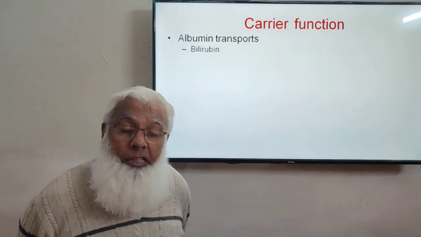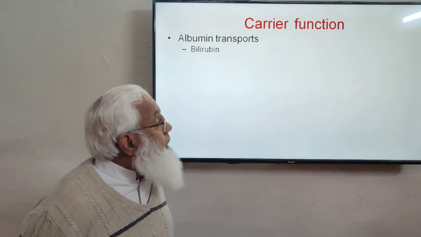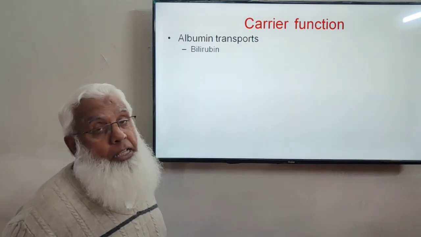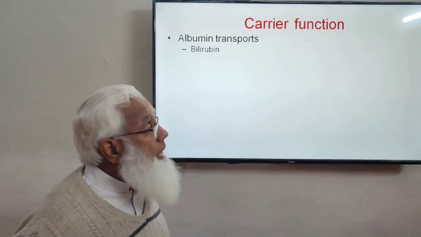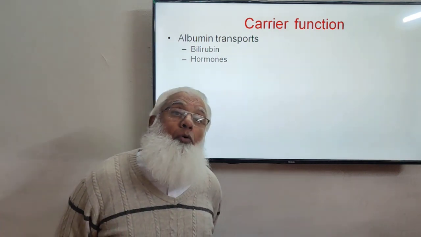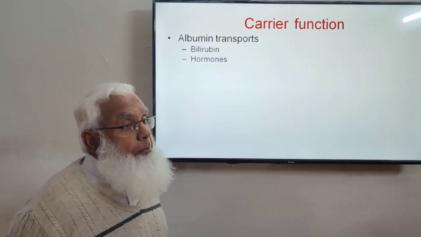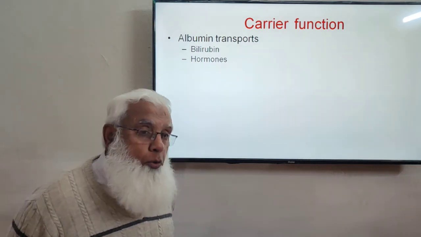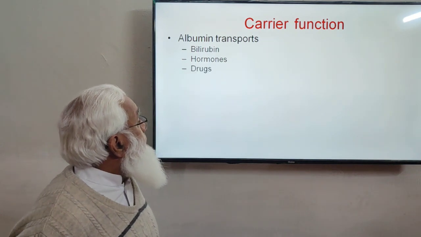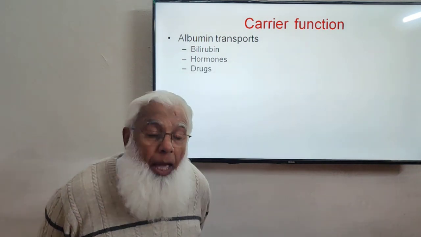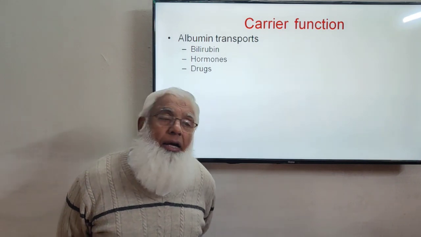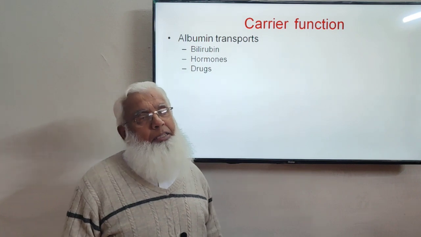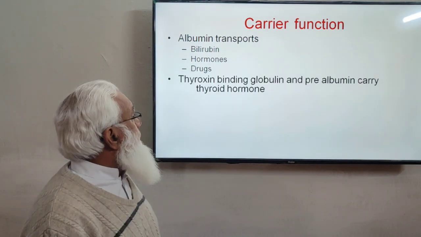So bilirubin is transported by the plasma albumin for excretion. Different hormones are also transported by plasma proteins. We are going to see there are globulins as well, and albumin also transports the hormones. Drugs, some chemicals. We take drugs, and some are distributed throughout the body, and plasma protein is responsible for the carriage of some of the drugs we take.